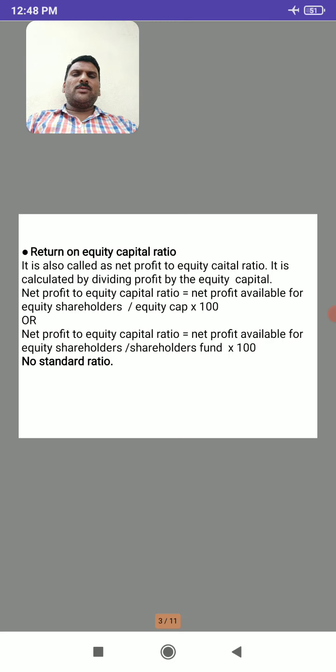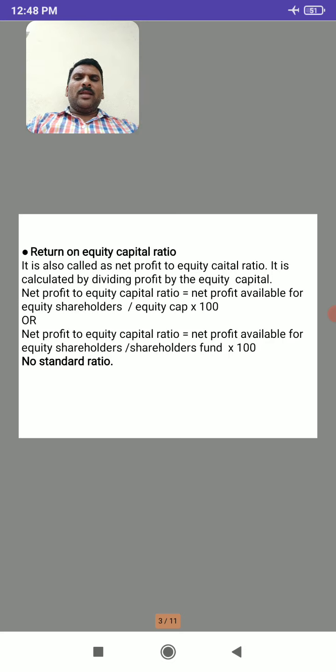From that we have to pay interest and tax. After paying interest and tax, next we have to pay dividend. After paying dividend, what will remain, that amount is called profit available for equity shareholders, and that profit is divided by equity capital and multiplied with 100, and it is expressed in terms of percentage.